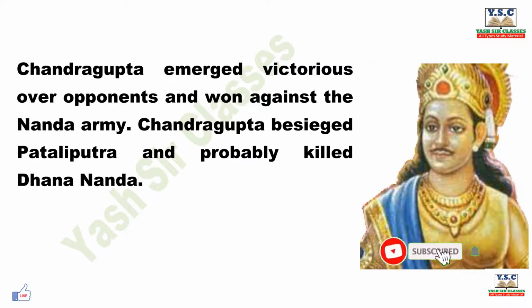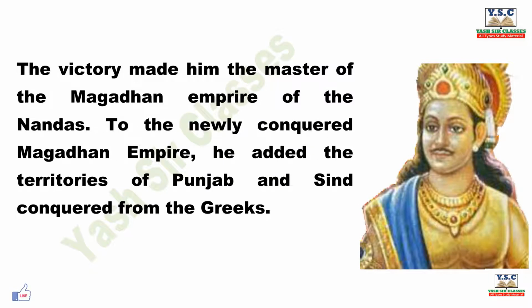Chandragupta besieged Pataliputra and probably killed Dhanananda. The victory made him the master of the Magadhan Empire of the Nandas. To the newly conquered Magadhan Empire, he added the territories of Punjab and Sindh conquered from the Greeks.